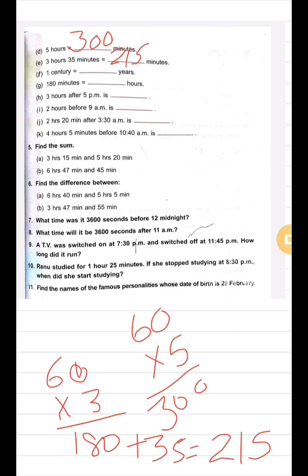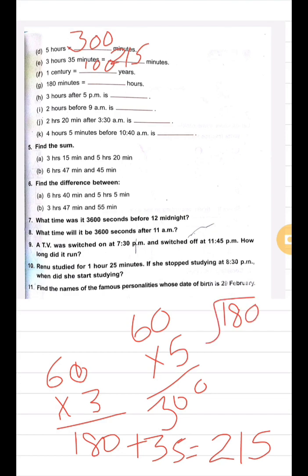1 century is equal to dash years. Yes, 100 years. 180 minutes is equal to dash hours. Now here we have to change minutes into hours. So what we will do, we will divide.